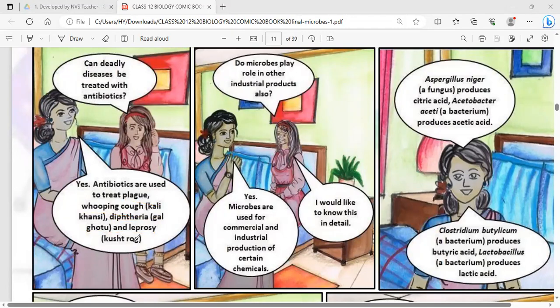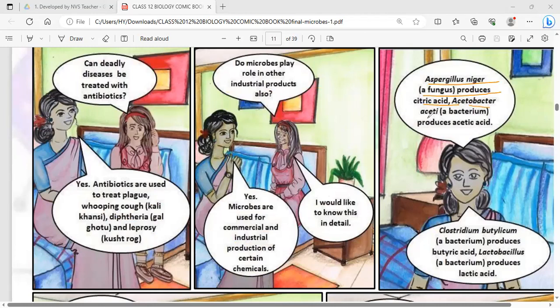Do microbes play an important role in industrial products also? Shivangi is asking, I would like to know about the industrial products. So the mother is saying, yes, microbes are used for commercial industrial production of certain chemicals. Microbes produce different types of chemicals. Aspergillus niger is a fungus that produces citric acid.